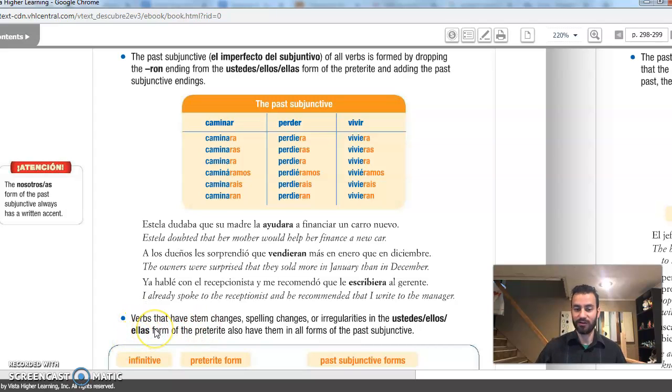There are some irregular conjugations which are quite important because maybe you haven't used them in a while, like the verb hacer, hicieron, tener, tuvieron, and so forth.